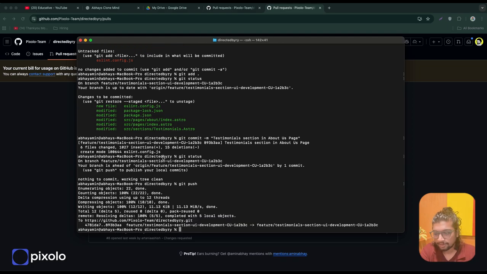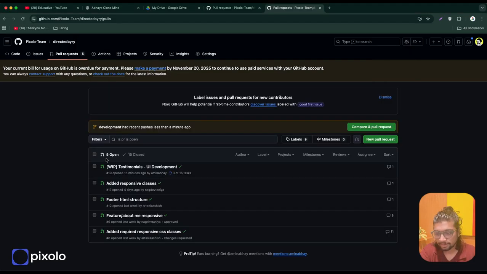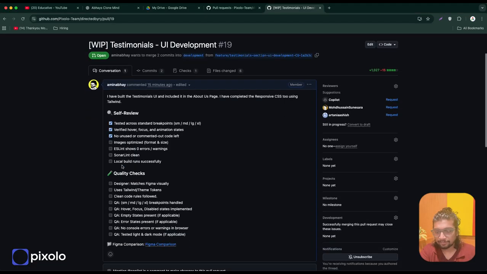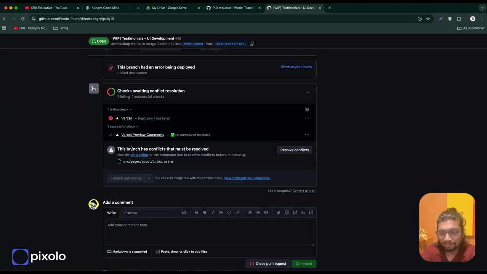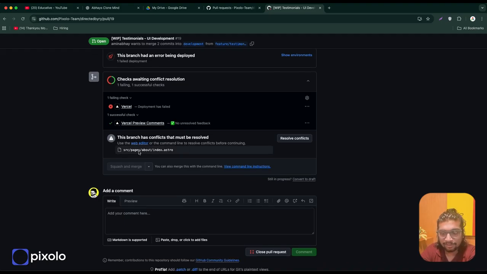Done. So now Ronaldo's code is also pushed to the same remote repository where Messi pushed his code. And now when I open this PR, you'll see this conflict which reviewers hate. It says this branch has conflicts that need to be resolved, and it also shows the file. So there's a file pages/about/index.astro that needs to be resolved.